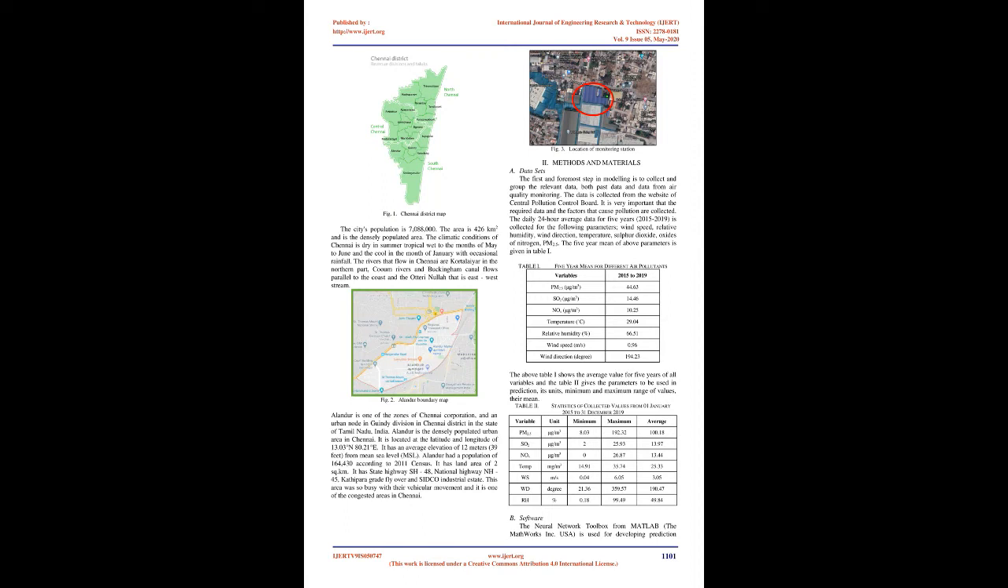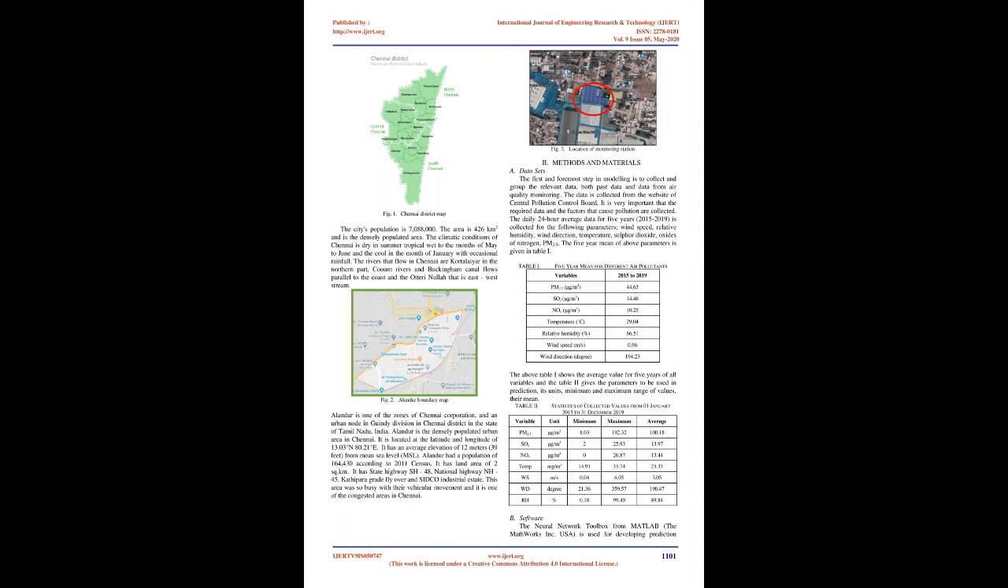It has a land area of 2 sq.km. It has State Highway SH 48, National Highway NH 45, Kathipara grade flyover and Sidco Industrial Estate. This area is very busy with vehicular movement, and it is one of the congested areas in Chennai.